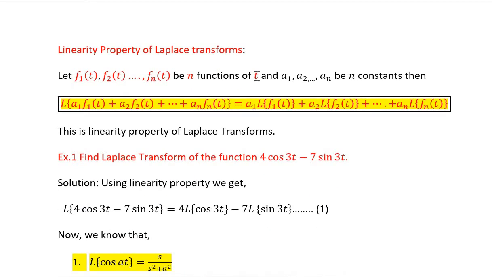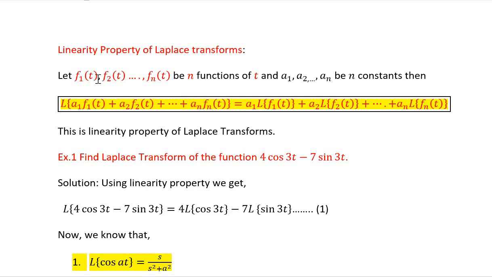Now, linearity property of Laplace transforms. Before proceeding to examples, we have to understand the linearity property. Suppose you are given n functions f1 of t, f2 of t, up to fn of t. These are n number of functions, and a1, a2 up to an are n constants, and this is the linear combination of the functions: a1 f1 plus a2 f2 plus and so on plus an fn.